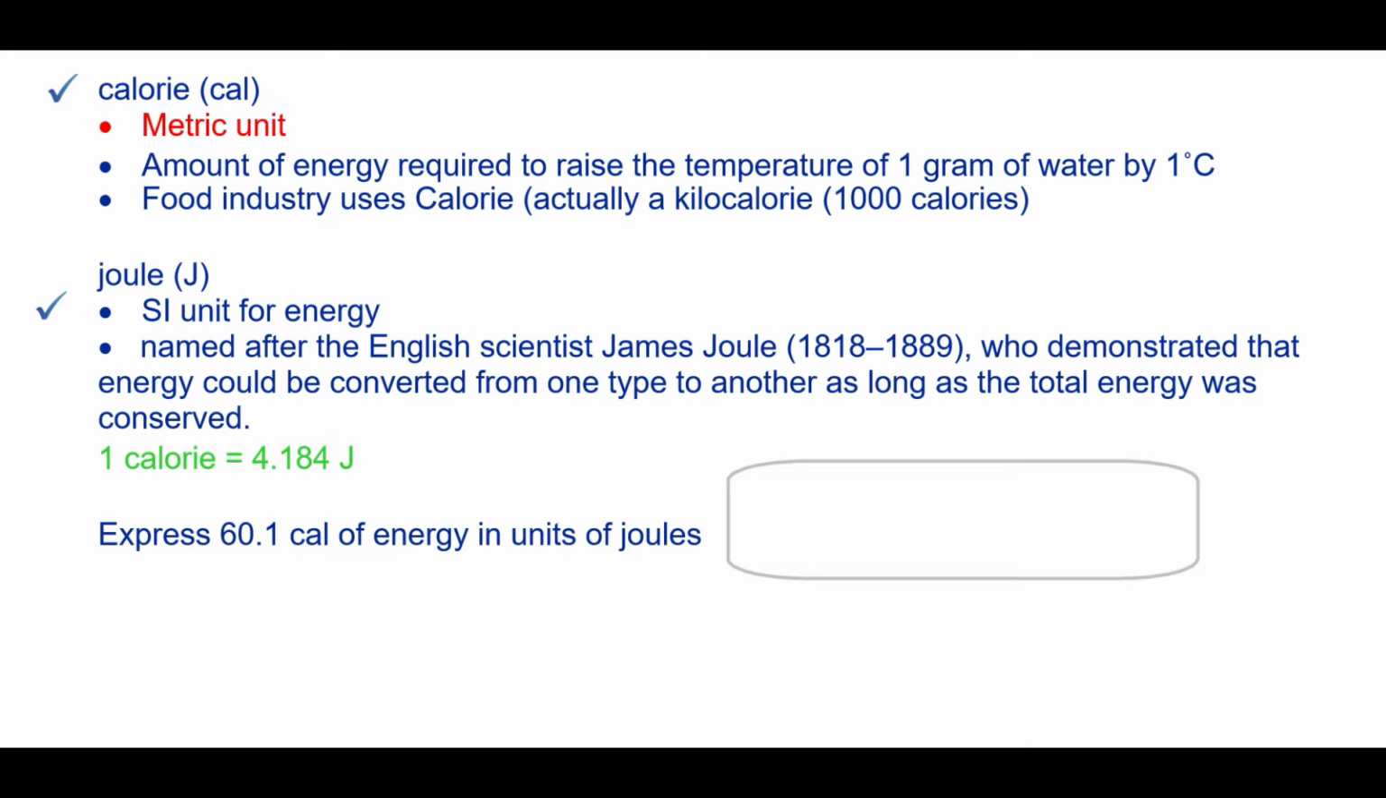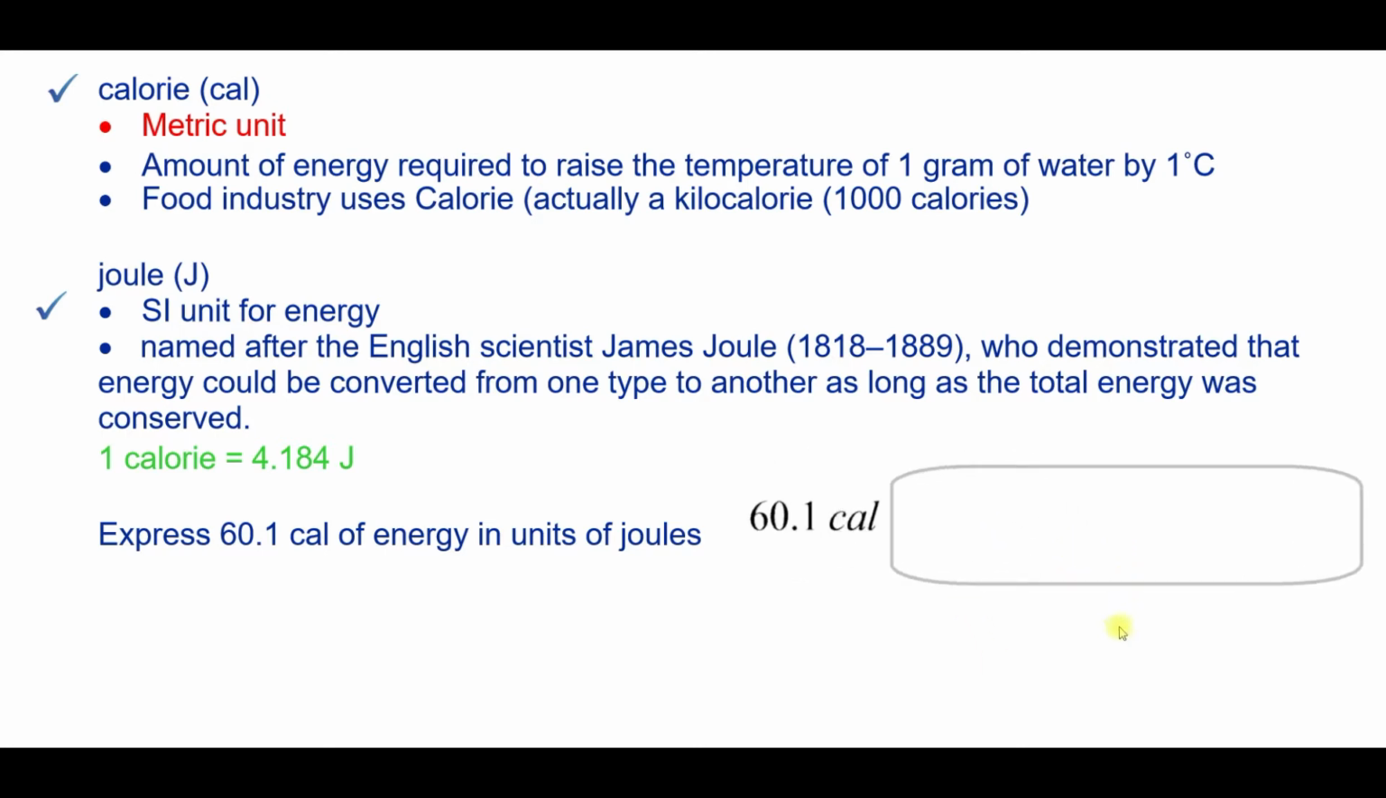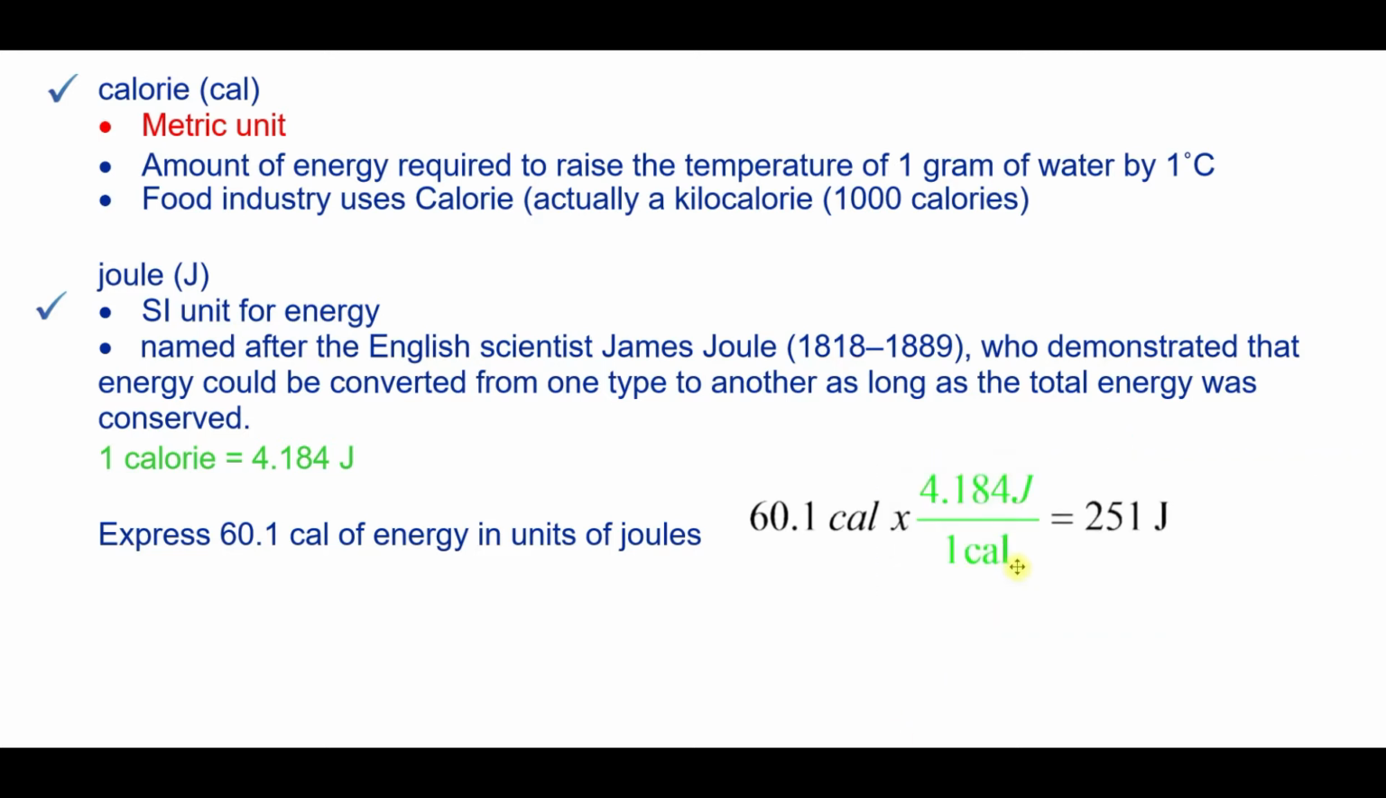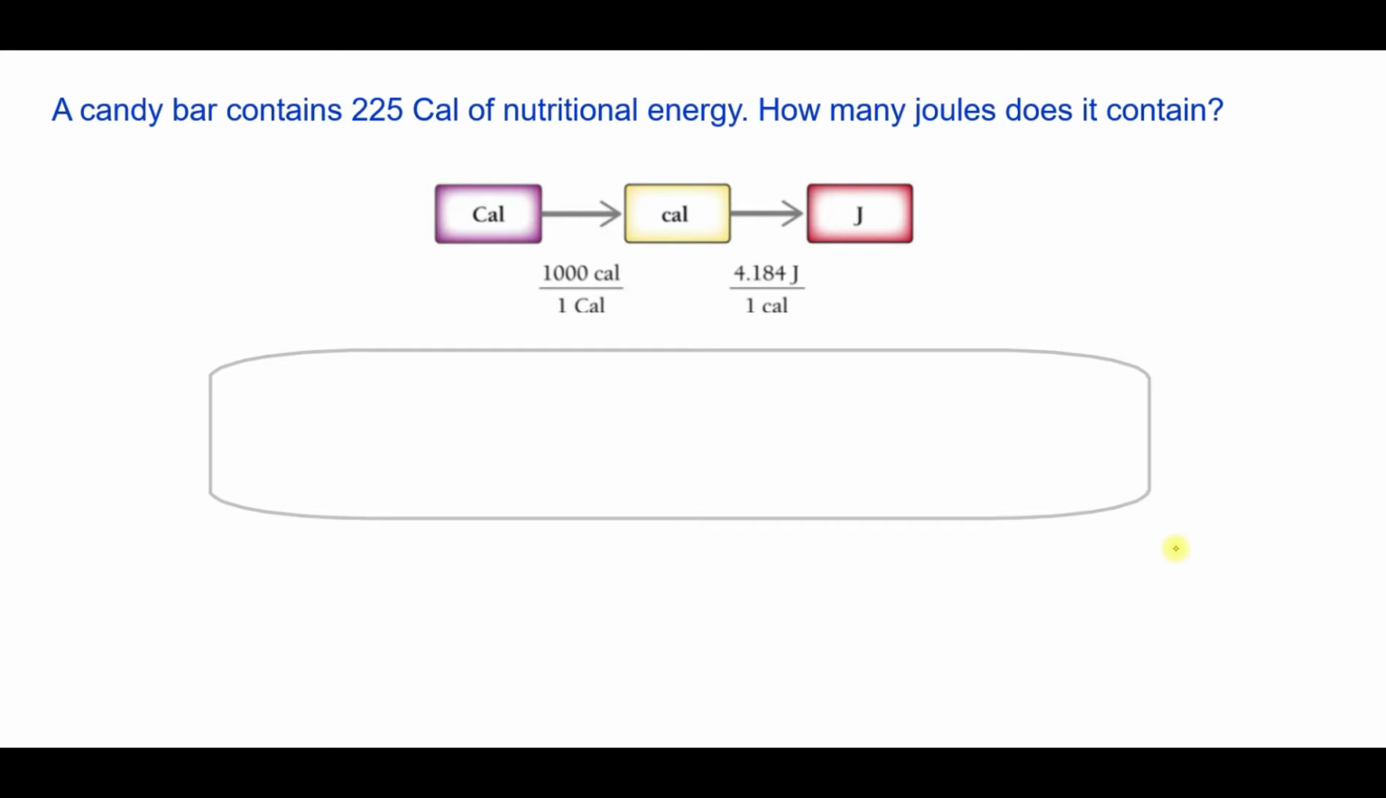Let's try a conversion. We want to change 6.0 calories to units of joules. We're going to start off with our given, which is the 6.01 calories, and then we're going to use our equality as our conversion factor. When we make our fraction, we need to have calories on the bottom so it cancels out, and we end up with joules. Notice that I have 3 sig figs in my beginning value, and so I have 3 sig figs in my answer. I also have a unit. Pause the video and try this problem.